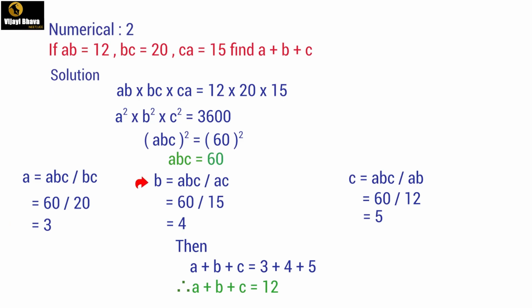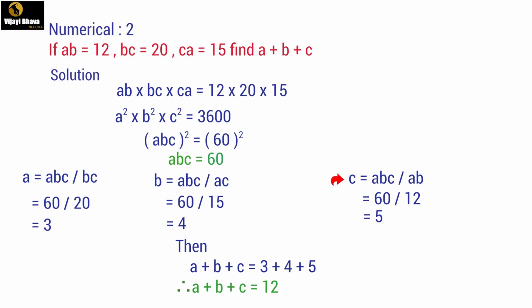Now let us find out the value of b. b is equal to abc by ac. The value of abc is 60 again. ac is given as 15. So substitute it: 15 ones and 5 fours. So the value of b is 4.